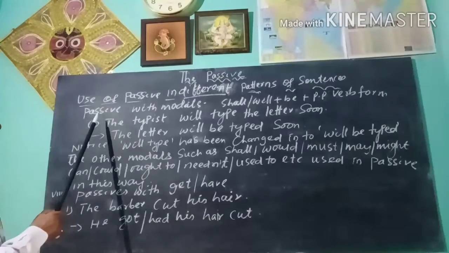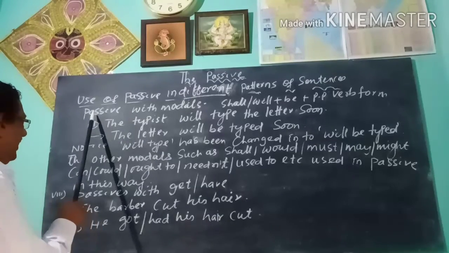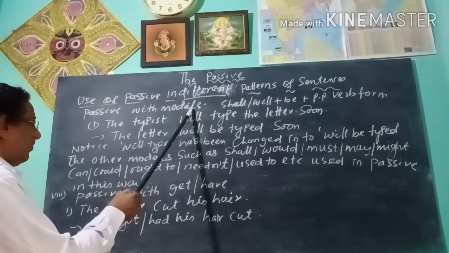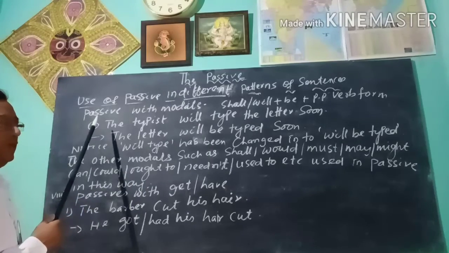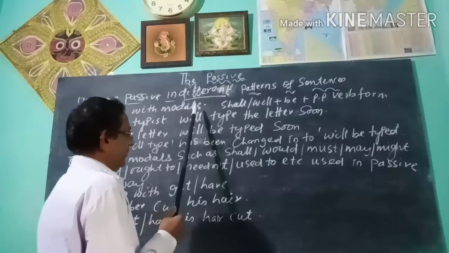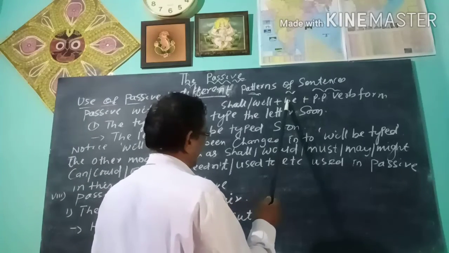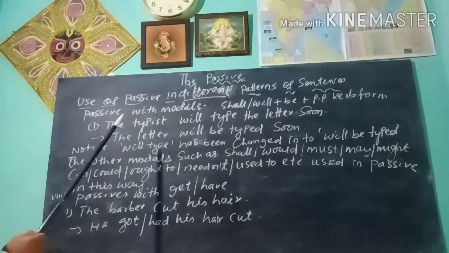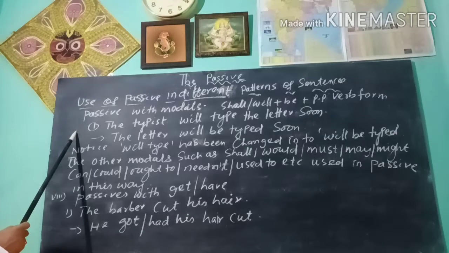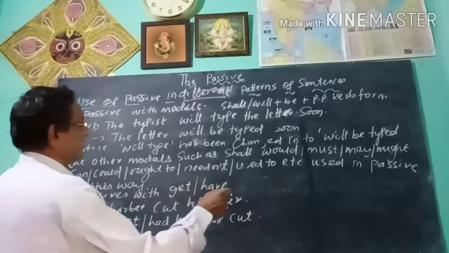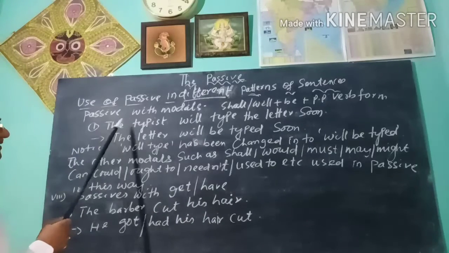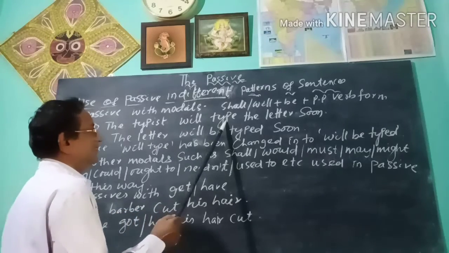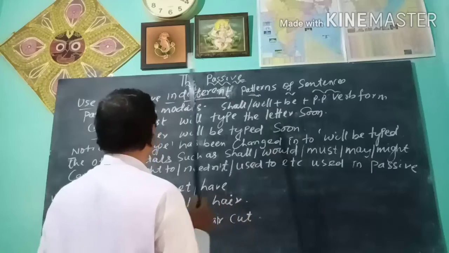Dear students, now you see how passive with the modals, or how modals are used in passive. The form is shall, will plus be plus past participle verb form. You see the sentence on the blackboard. The typist will type the letter soon. Here the typist is subject, will type is verb, the letter is object.